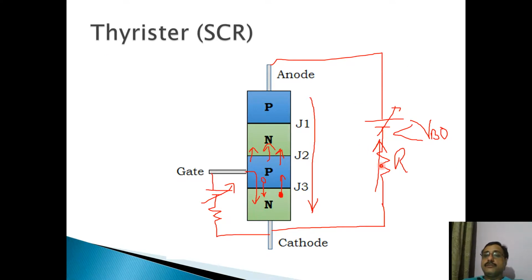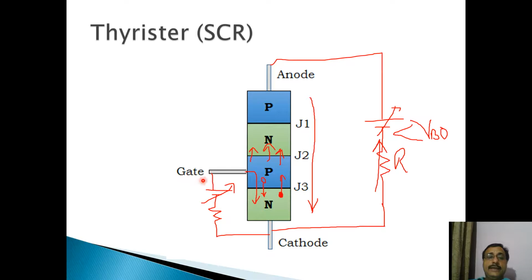Now this applied voltage was less than the forward breakover voltage. So with application of gate current, you can turn on the SCR at lower anode voltages. Now if I further increase the voltage from this variable voltage source across the gate, the amount of gate current flowing between gate and cathode will increase. More charge carriers will pass through this junction J2. So this junction J2 will break down at an even lower anode voltage.